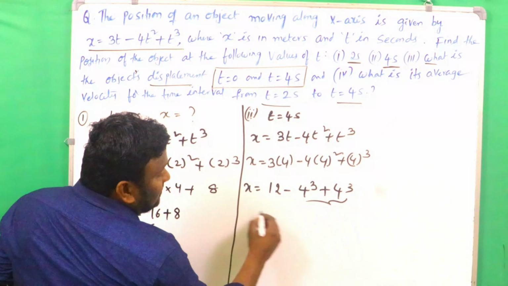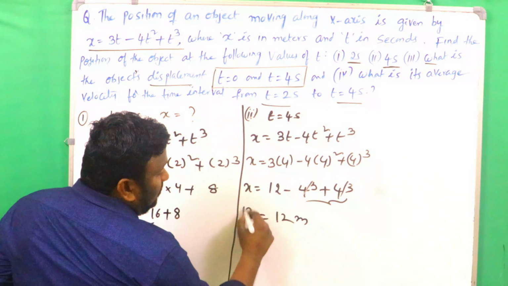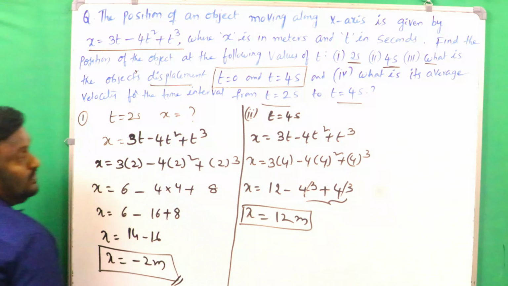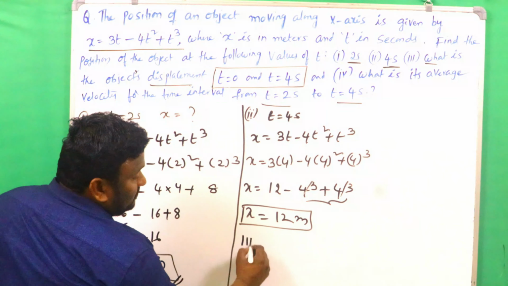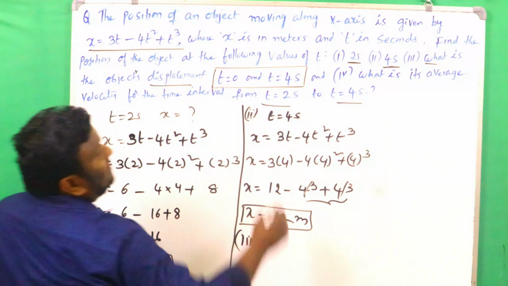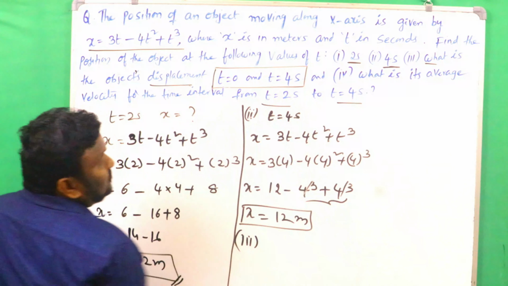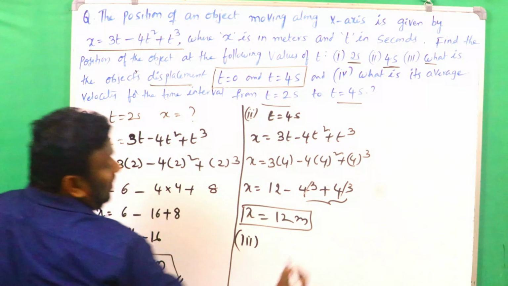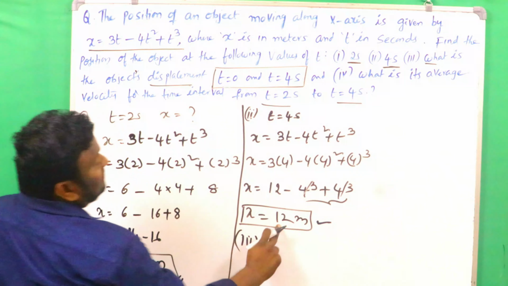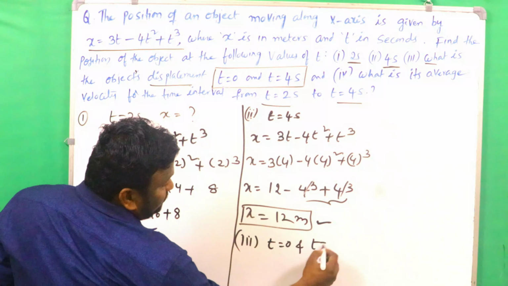Now these two cancel. Then x is equal to 12. x is equal to 12 meters when t is equal to 4 seconds. And now the third one. What is the displacement of the object between t is equal to 0 and t is equal to 4? Already we have t is equal to 4, and the displacement there is 12 meters. Now we have to take t is equal to 0 and t is equal to 4.